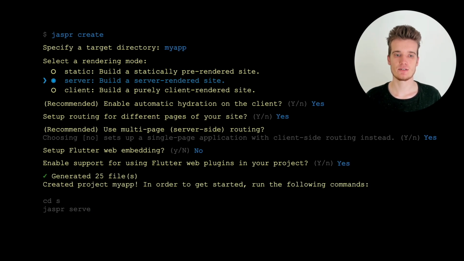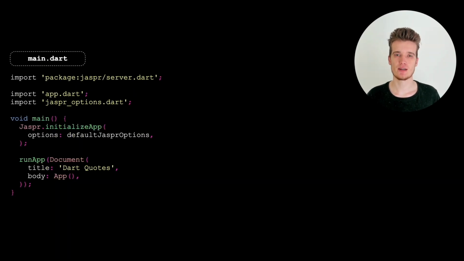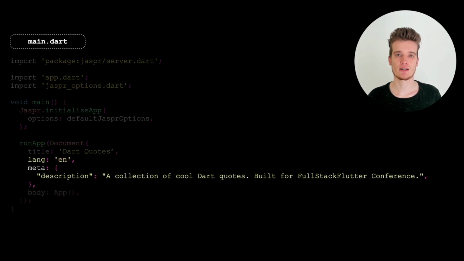So after that, Jasper creates a project for you and you can instantly start developing your website. For server mode, your main entry point is main.dart. Here you initialize some options and call run app. Then we provide a document. Document is a special component that gives you a basic structure like the head and the body tags. Now, additional to a title, we want to add some SEO meta tags like a description and a language.